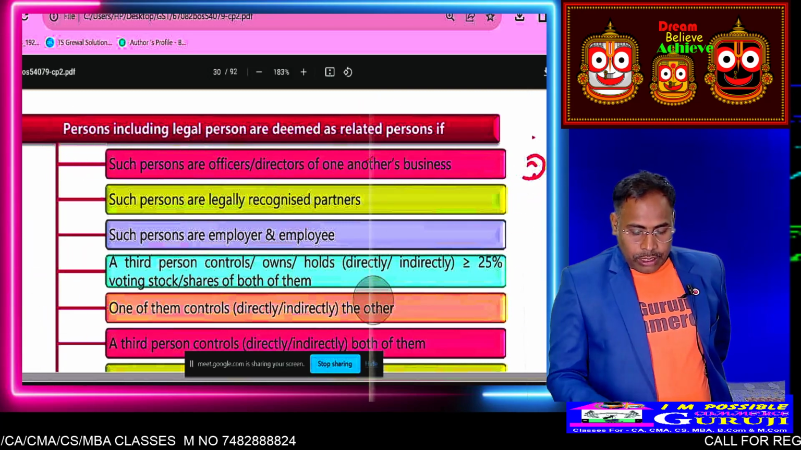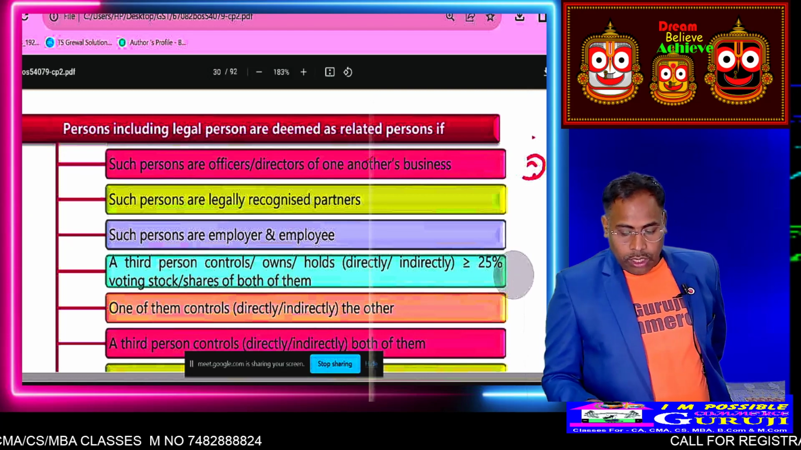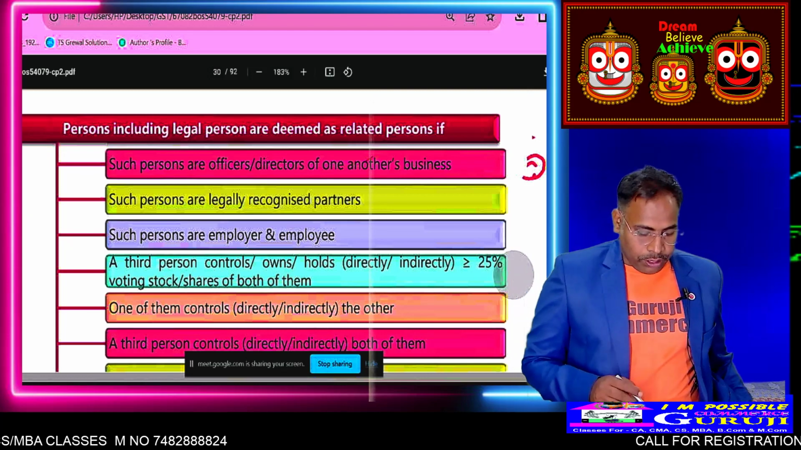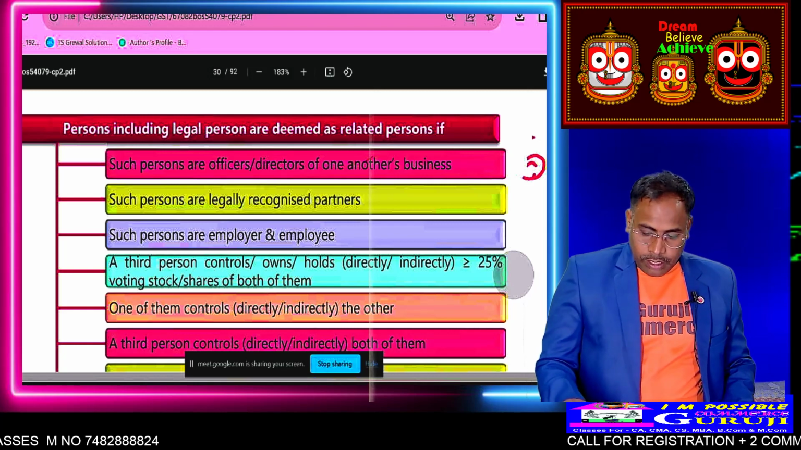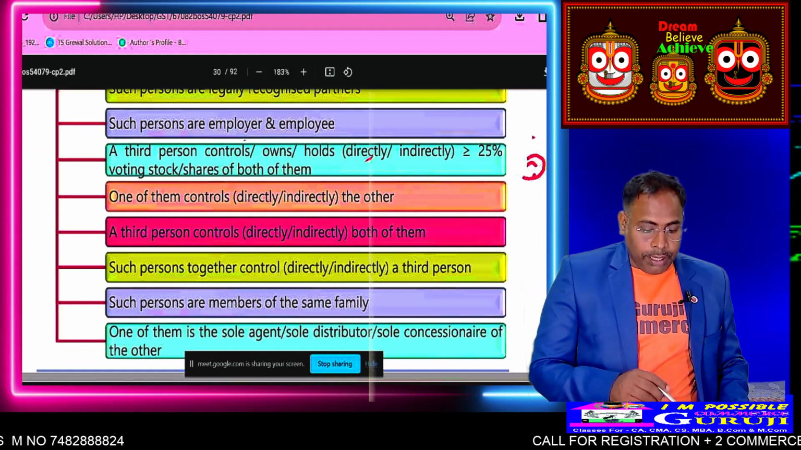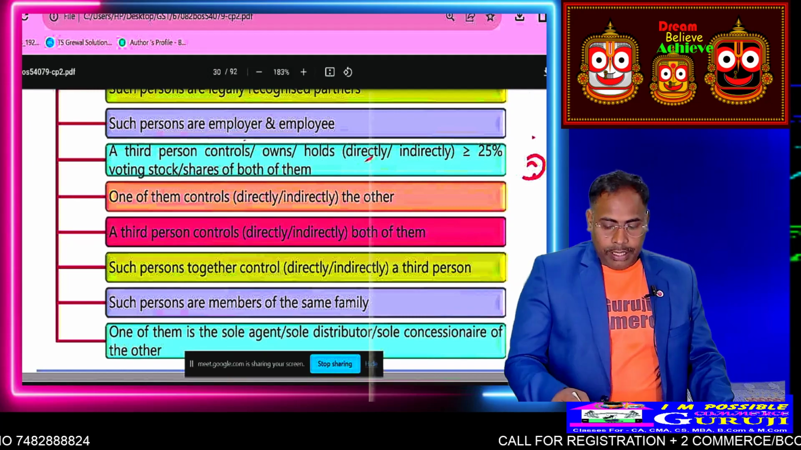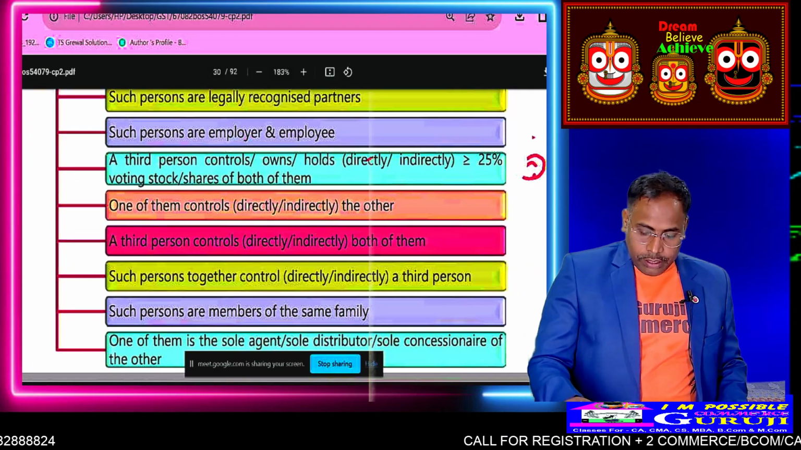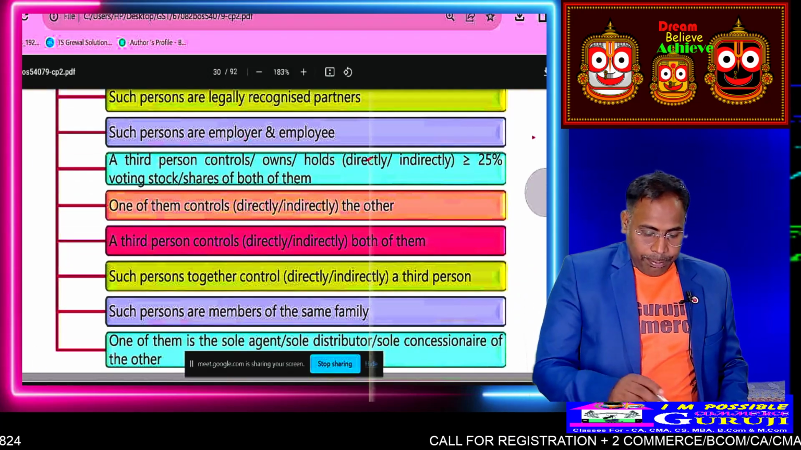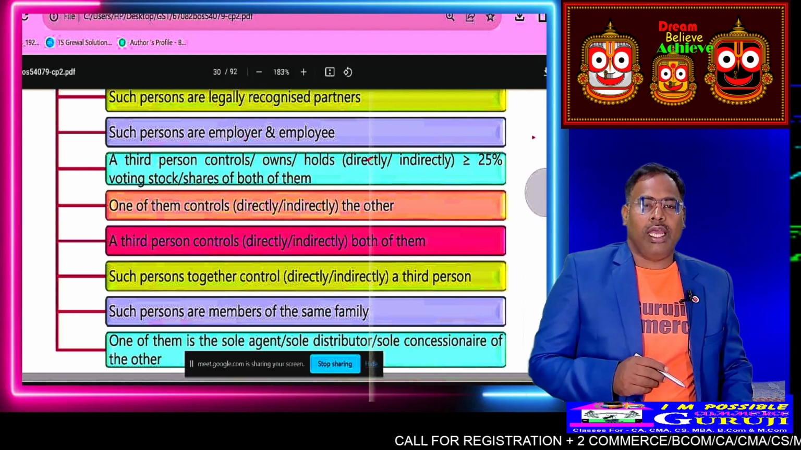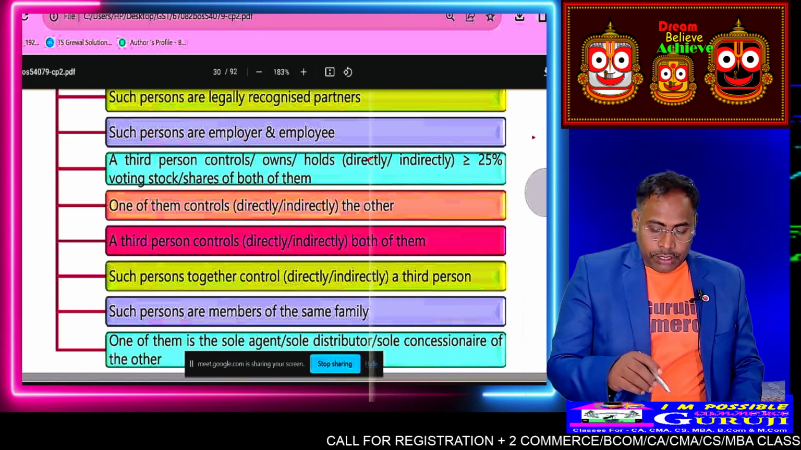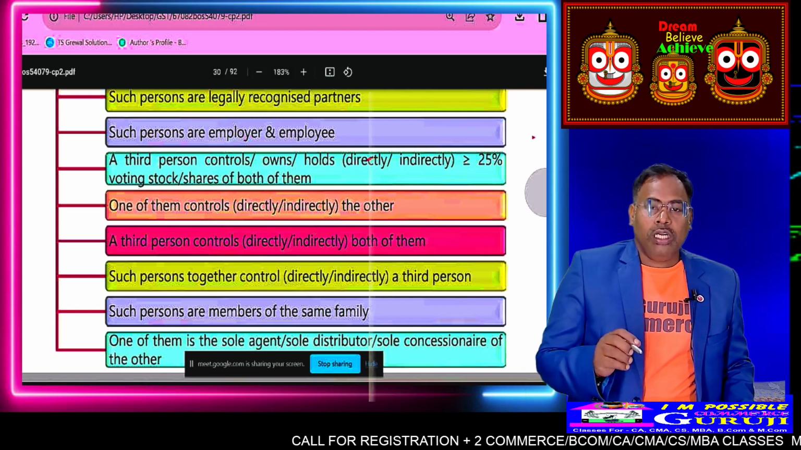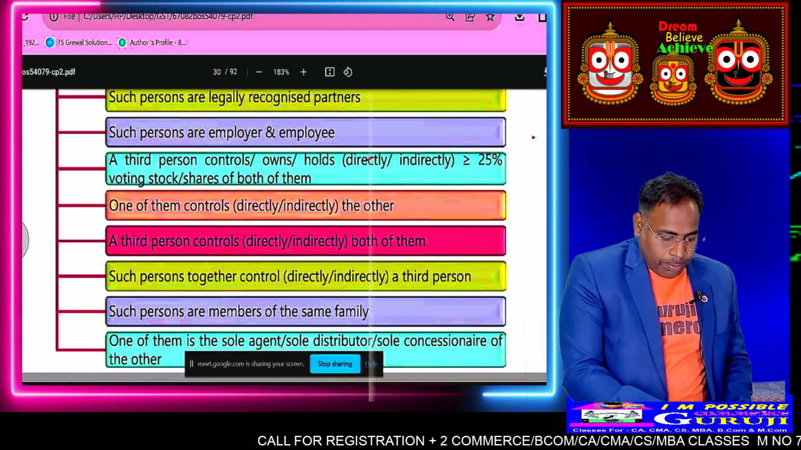Related person definition: a third person controls or owns directly or indirectly more than 25% of the shares of both companies. Then also a related person: one of them controls the other directly. Company A controls B, or B controls A, then it is also called a related person. Then a third person controls both of them, or otherwise.